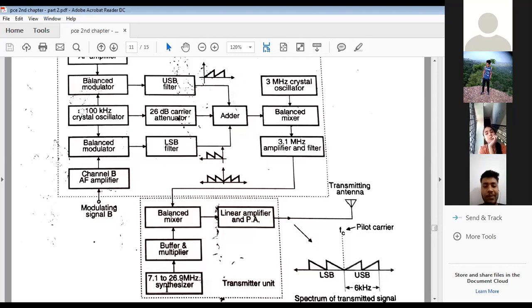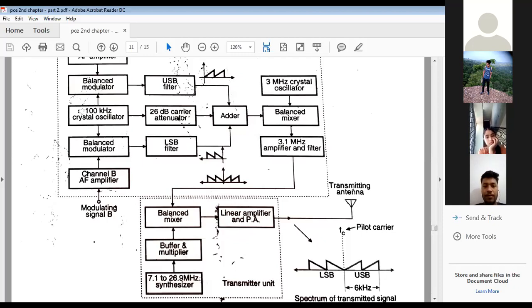Before giving it to the balance mixer, it is first given to the buffer and multiplied, and then given to the balance mixer, which generates a balanced output. Then with a chain of linear amplifiers and power amplifiers, its power level is raised, and finally it is transmitted through the transmitting antenna.